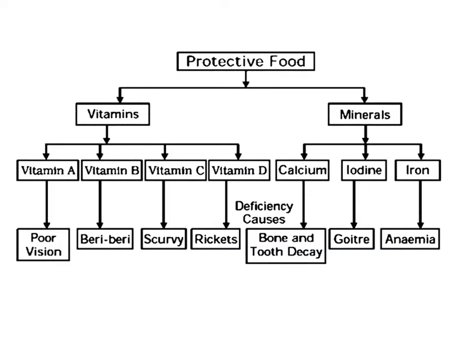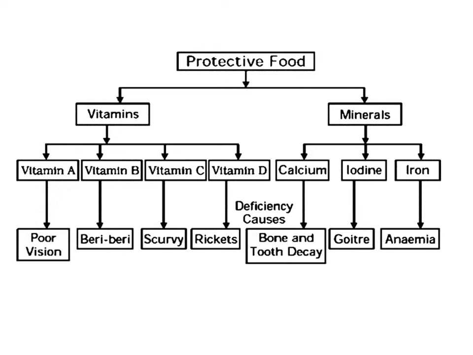So, these are protective foods, vitamins and minerals. Vitamins include vitamin A, B, C, D, E and K, and minerals include calcium, iodine, iron along with other minerals. This is just a summary of their deficiency diseases: poor vision is caused by deficiency of vitamin A, beriberi is caused by deficiency of vitamin B, scurvy is caused by deficiency of vitamin C, and rickets is caused by deficiency of vitamin D. You can also add in your notebook vitamin E and K and their deficiency diseases.